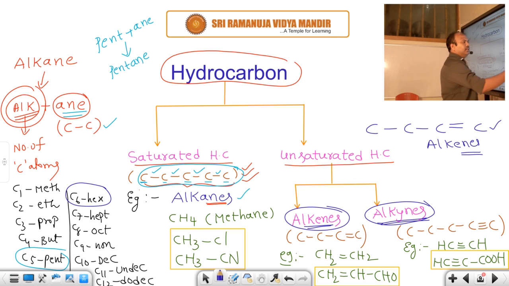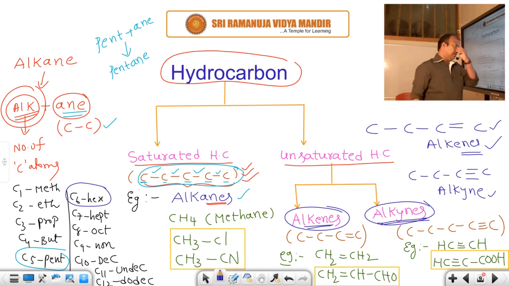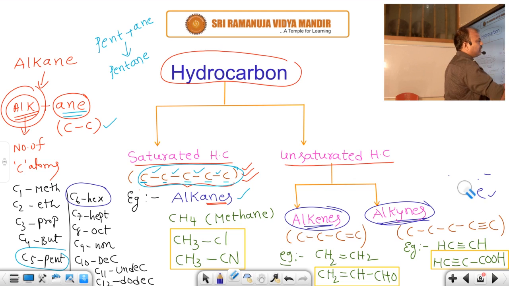What is alkyne? In the given organic compound, suppose I have taken 4 carbons here, in this at least one triple bond is present between them. That is called alkyne. Of course, a double bond is there, that is an unsaturated compound. Of course, a triple bond is there, that is also an unsaturated compound. So whenever double or triple bonds are present in the given organic compound, that compound is considered an unsaturated compound or unsaturated hydrocarbon. Double bond is there, called alkenes. Triple bond is there, called alkynes.